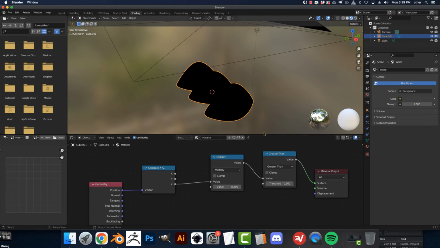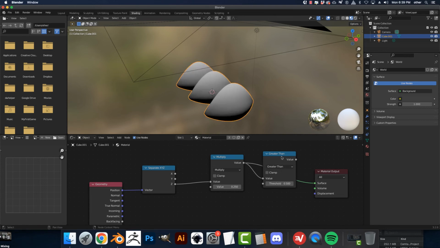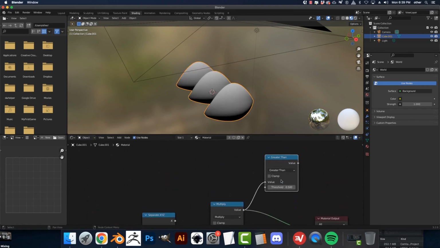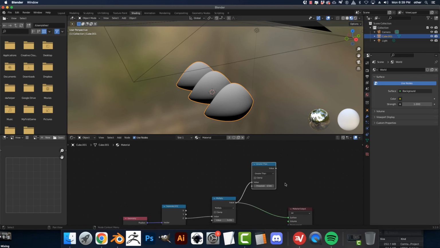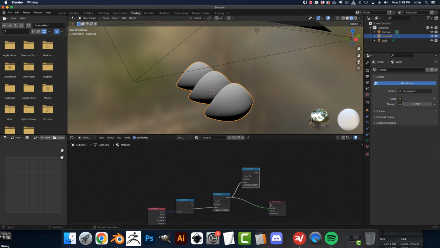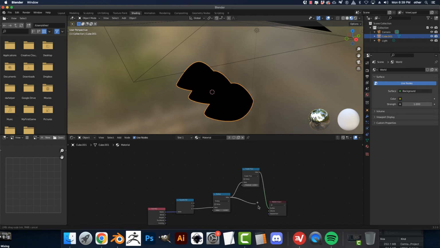Once I have that value, I can now hook value to surface, and I can leave this alone. The next time I make a new brush, I can just hook it up backwards again. I can just rehook it so it's value to surface instead of value to surface.